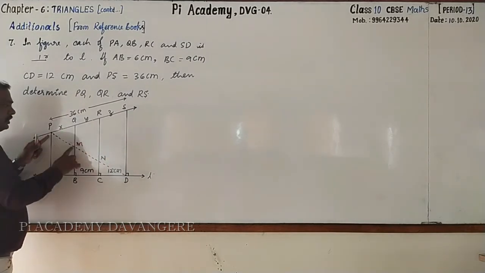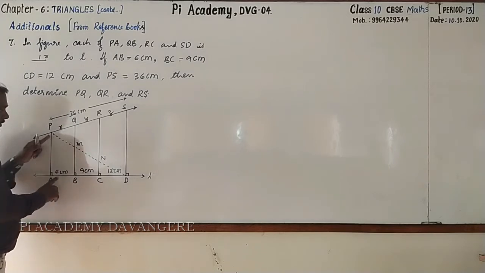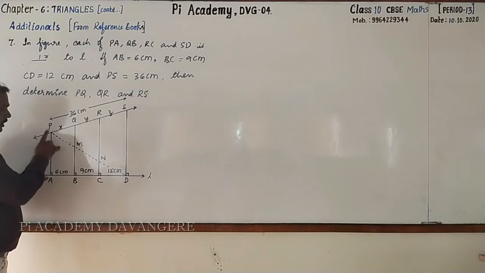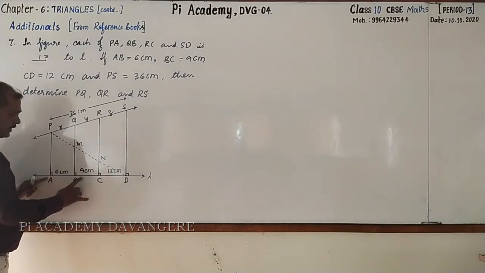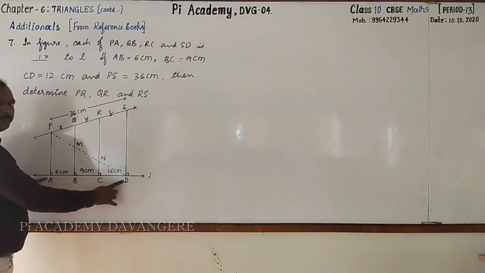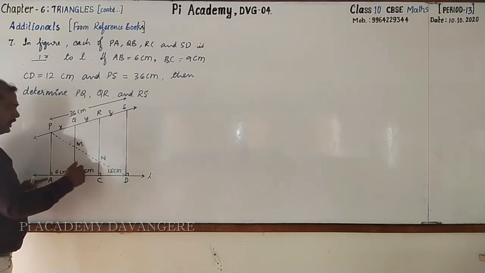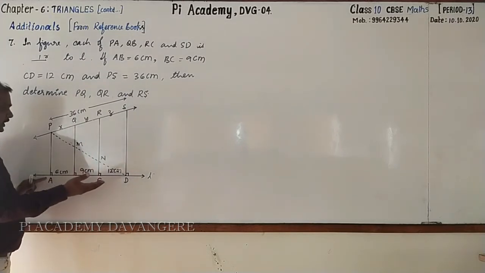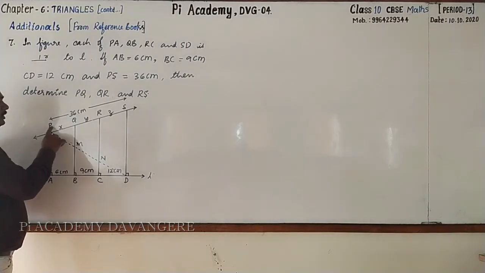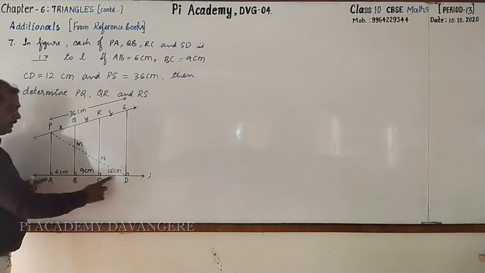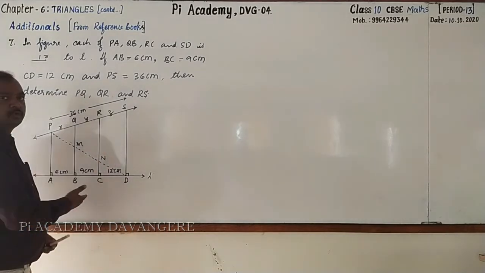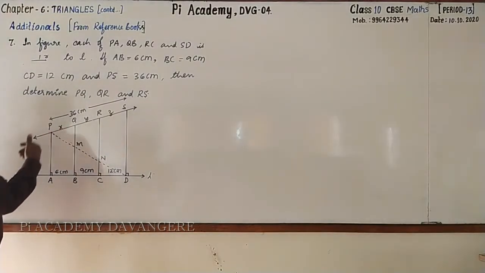Yes, because QM is parallel to SD. Then similarly, here you can also come to know that PM by MD equal to AB by BD. Followed? Again by using BPT, we can write PQ by QS equal to AB by BD. By substituting, you can go for finding X.